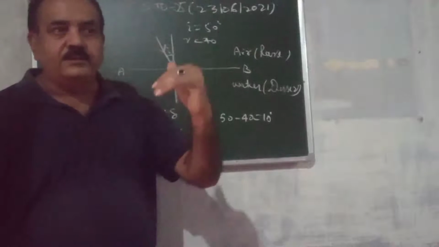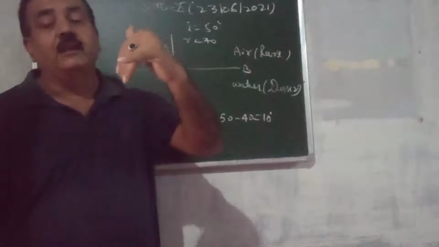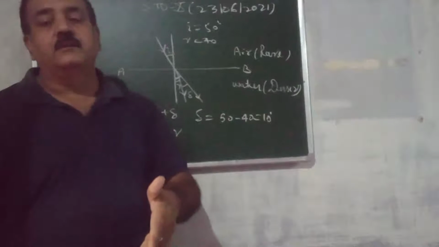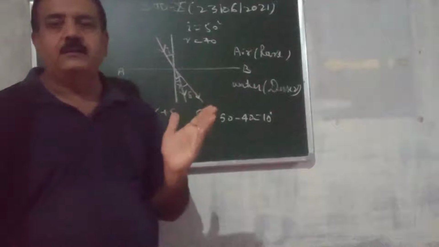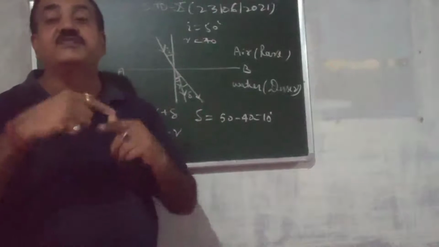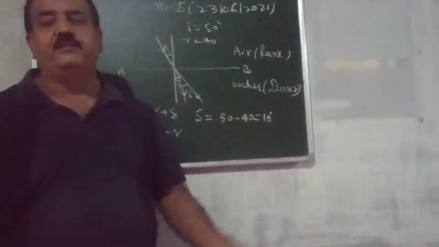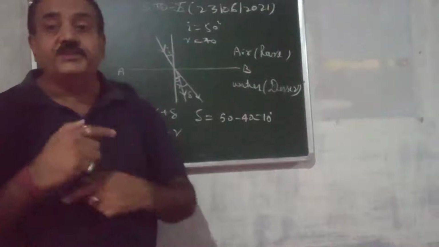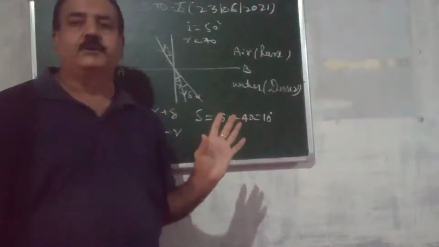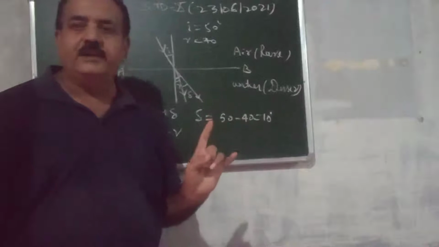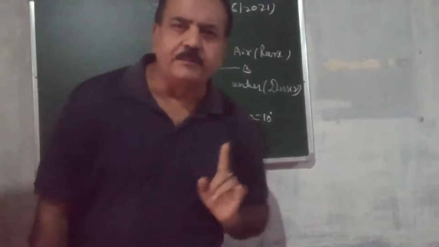But when it enters any other medium from the air, then the speed is decreased, the speed changes. Because of the change in the speed, the refraction takes place. Do you follow? What is the reason for the refraction?